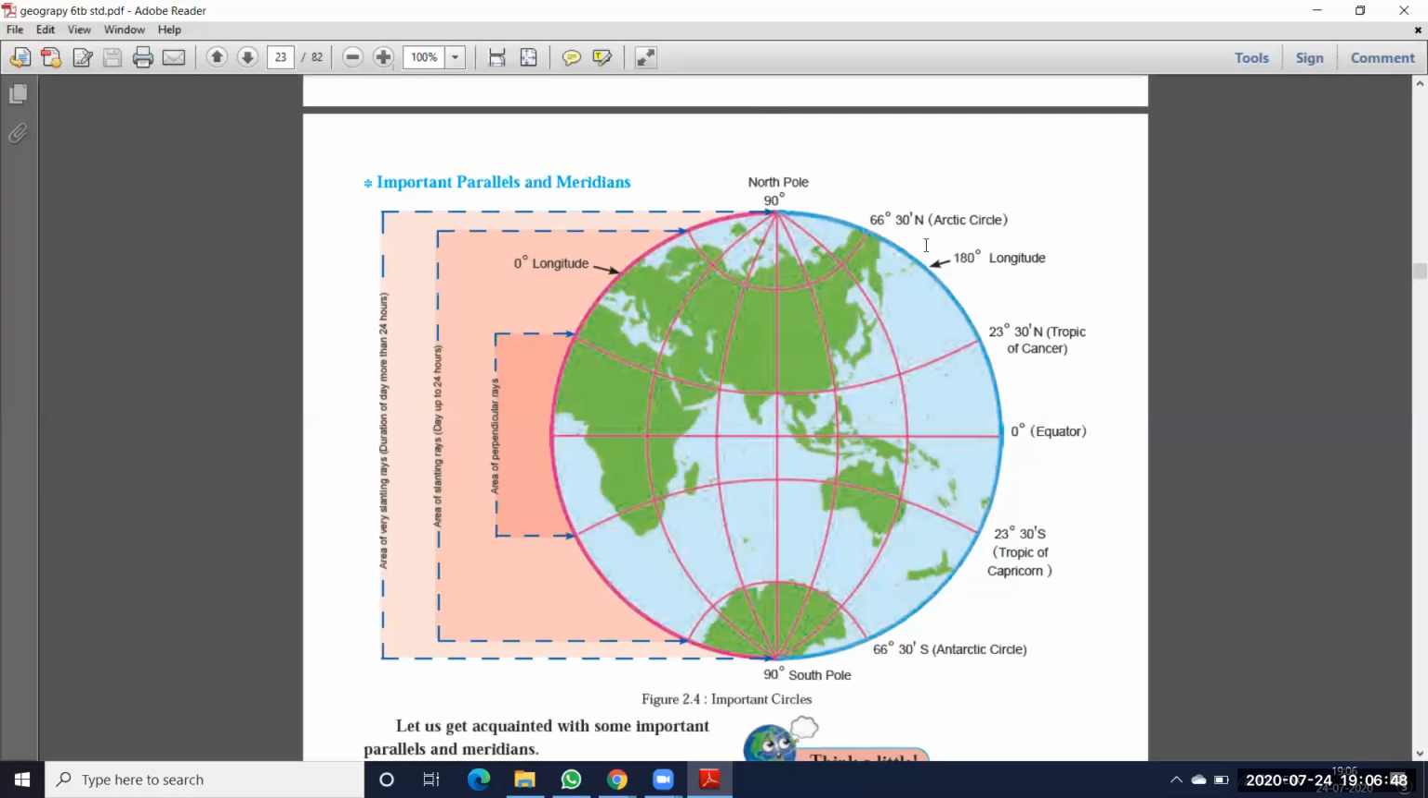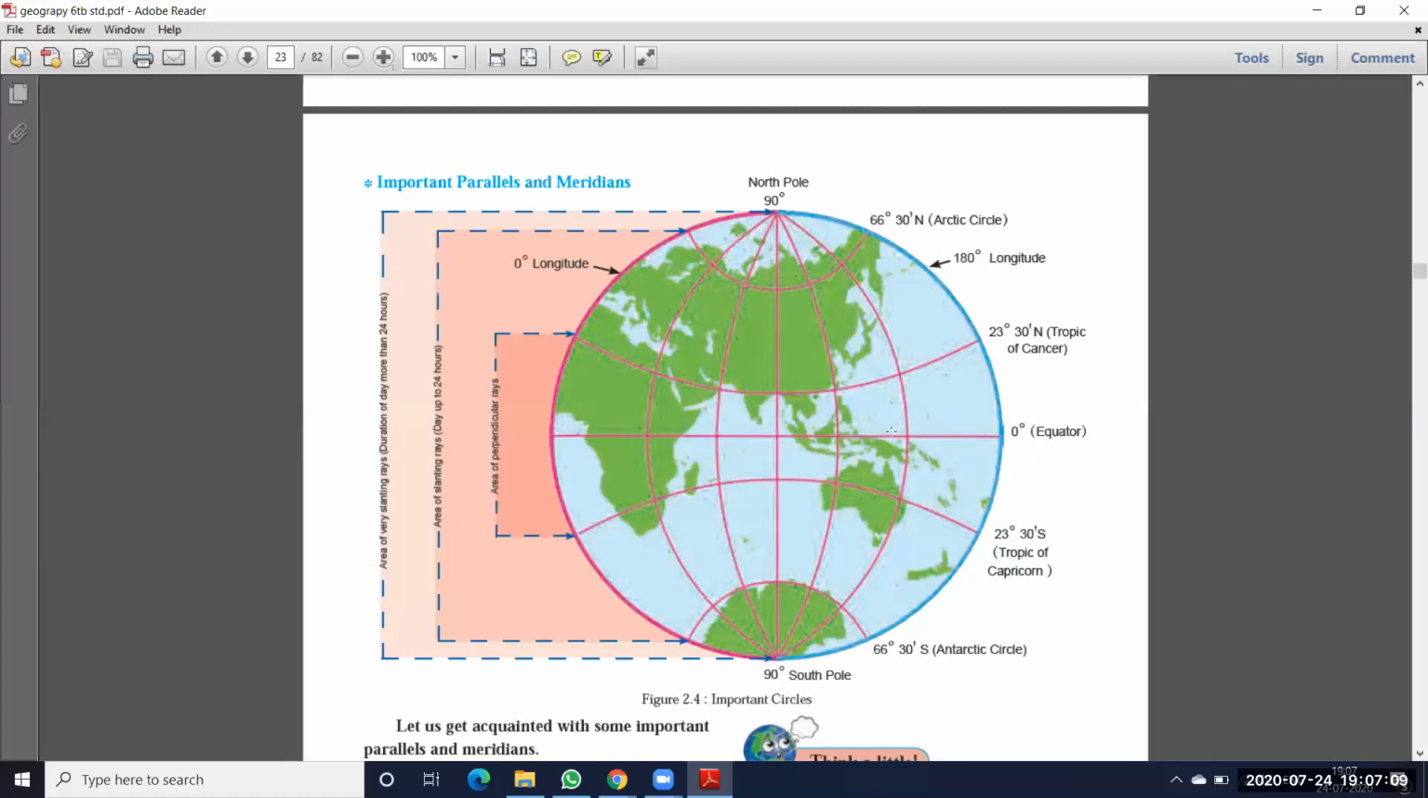And what about the Arctic Circle and Antarctic Circle? Both are the same, 66 degrees 30 minutes, north and south. And what are the Tropic of Cancer and Tropic of Capricorn values? That is 23 degrees 30 minutes north and 23 degrees 30 minutes south. So these are the five important parallel lines.